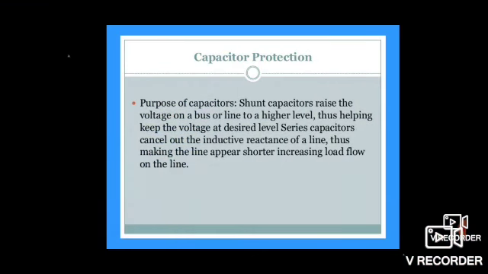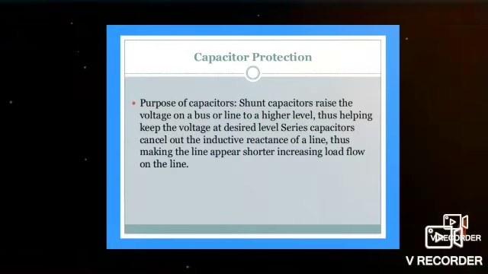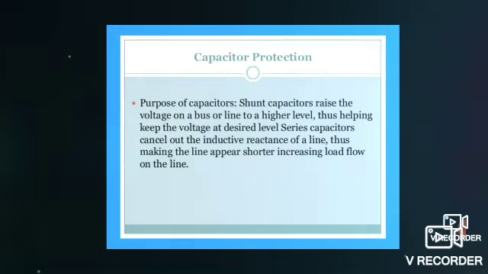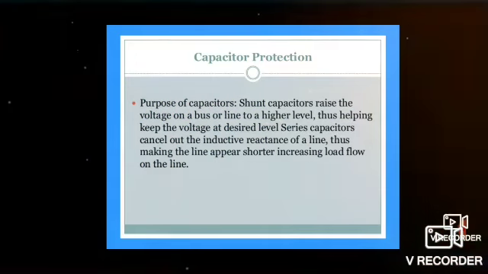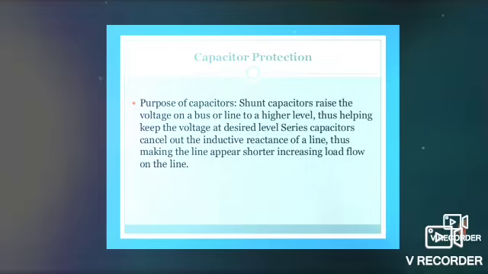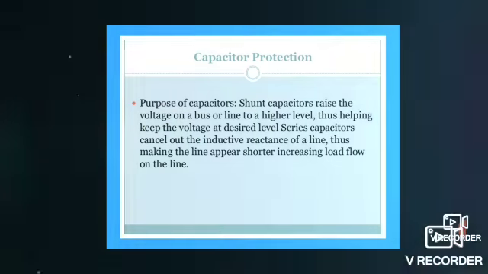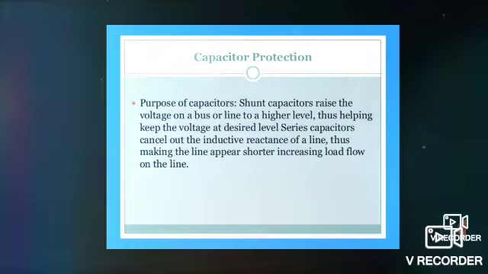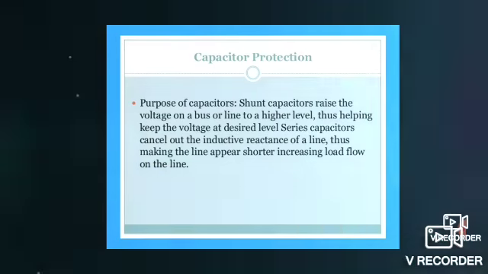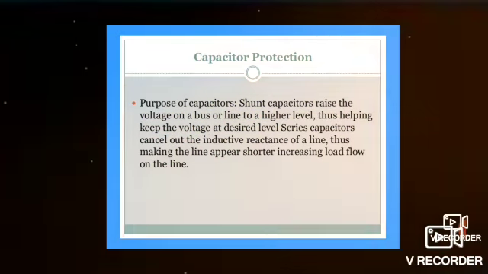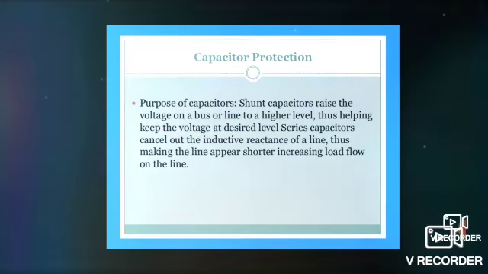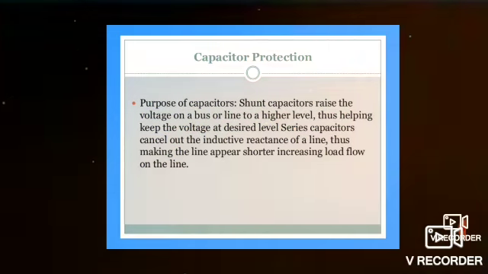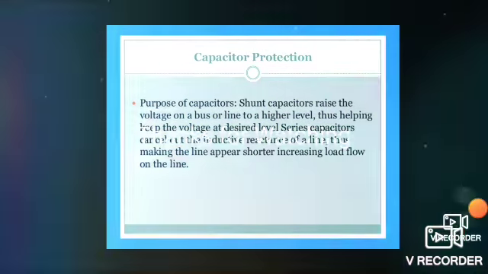So depending upon the value of voltage, whether it is at the higher level or the lower level, the shunt capacitors or series capacitors are involved to protect the circuit from the damage.